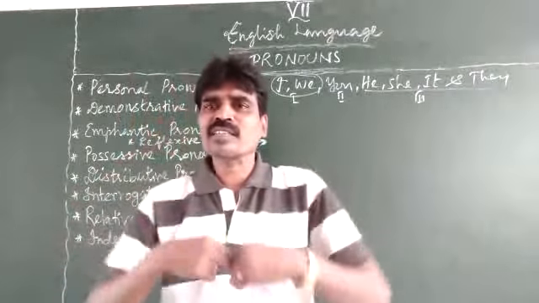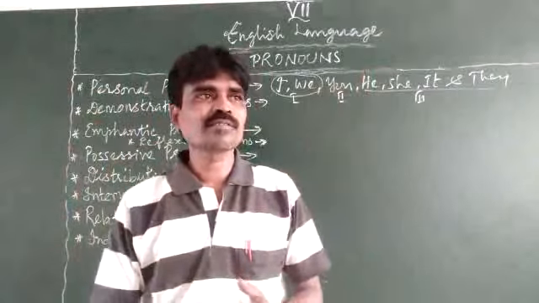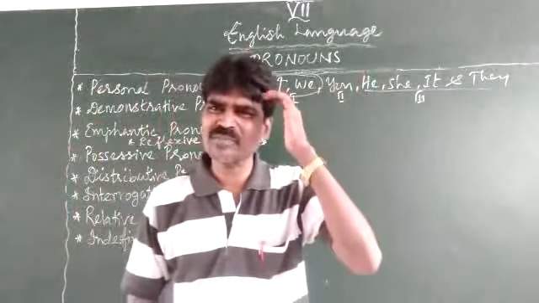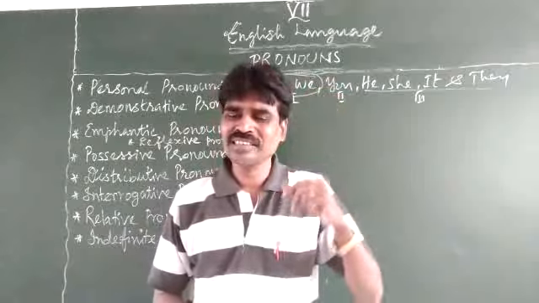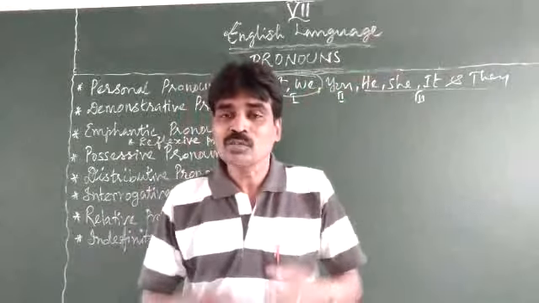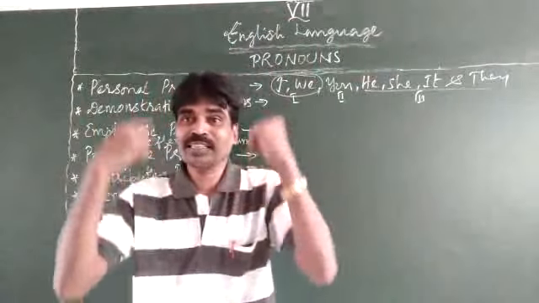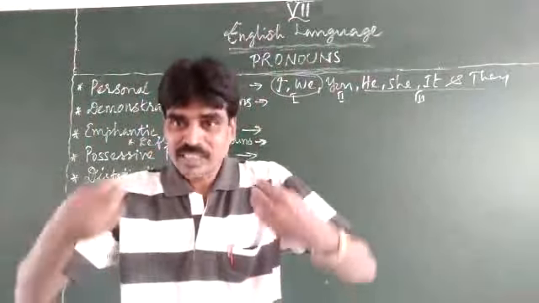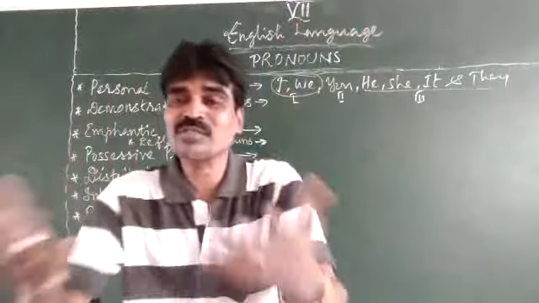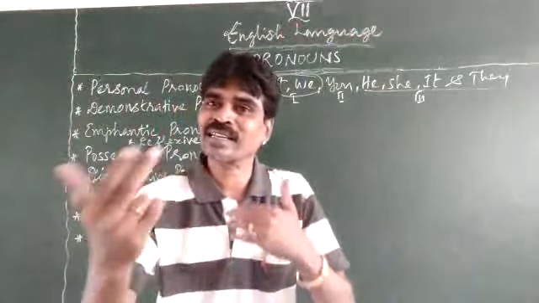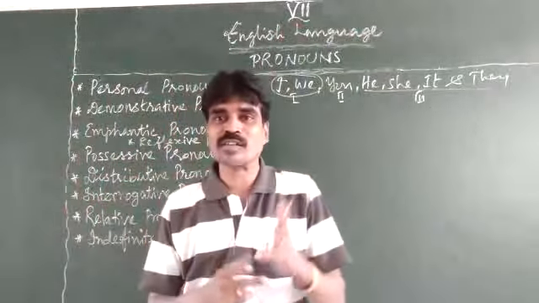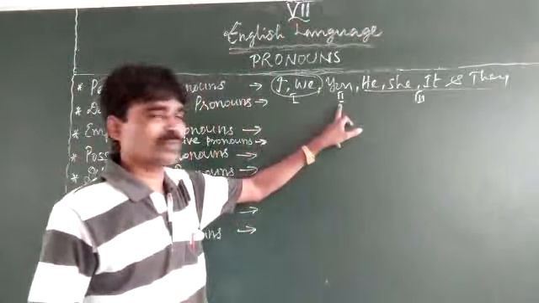Supposing I am talking to myself in a loud voice, you might be thinking, what happened, some crack or mentally off, something like that. So someone has to be listening. When a coder is there, the decoder should be present. When the speaker is present, the listener should be present, so that there is a reaction or a response. That's why this is called the second person.